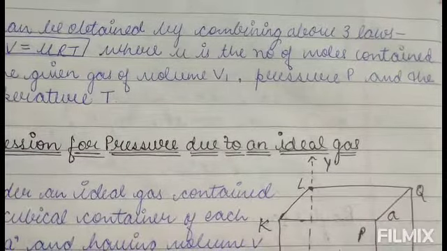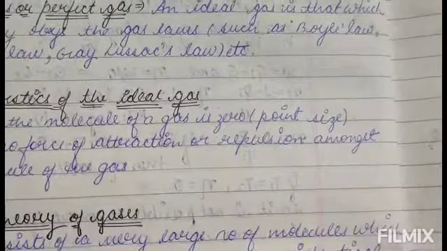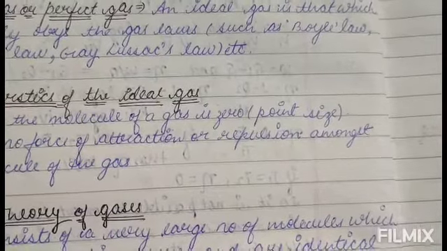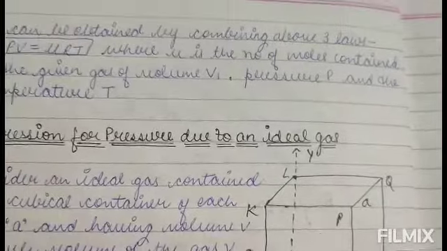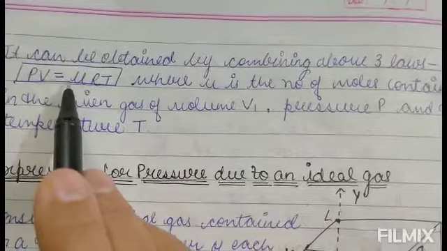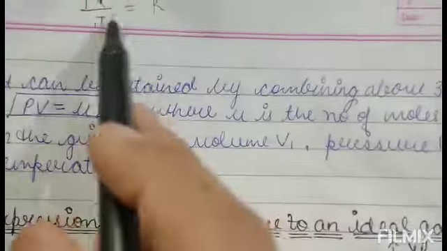Then we have seen that P is directly proportional to T, that is P upon T is equal to K, which is Gay-Lussac's law, and V upon T is equal to K, that is Charles' law. So when we combine these three equations, we get PV upon T is equal to a constant. We will write the formula as PV upon T is equal to a constant K, or we can write